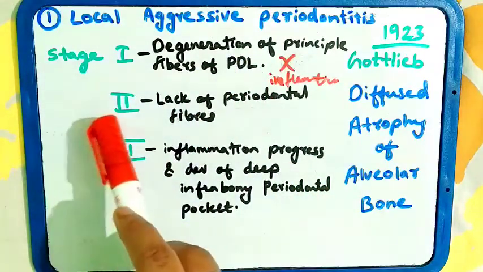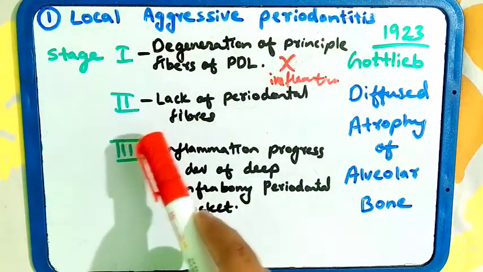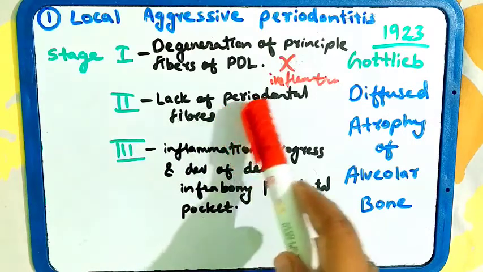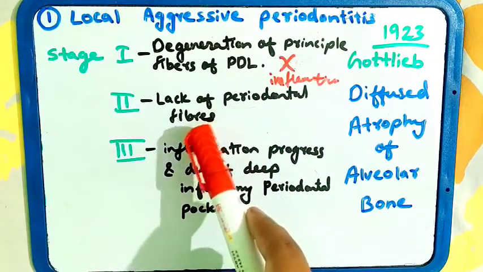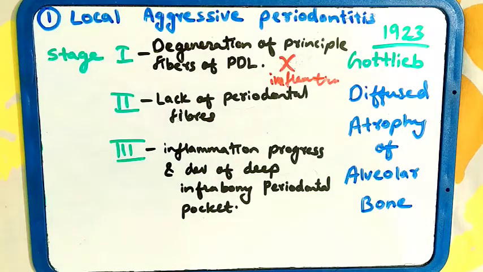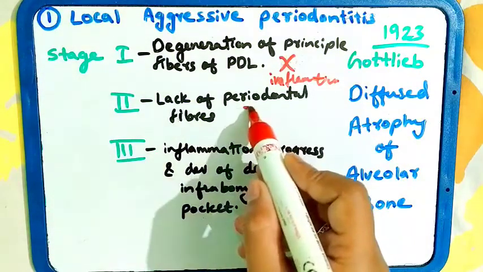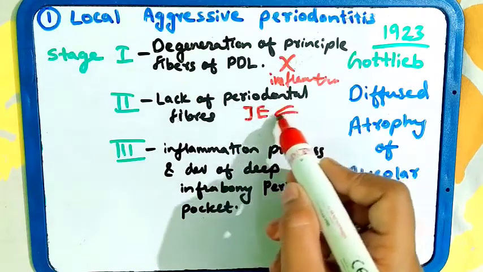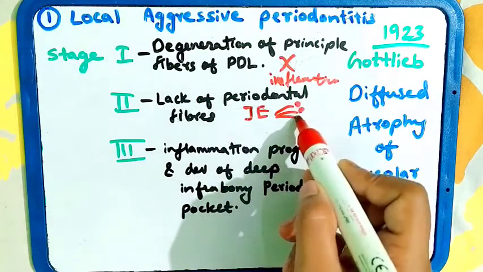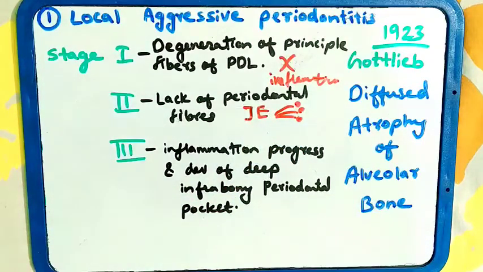In the second stage, he observed a lack of periodontal fibers, which results in rapid proliferation of the junctional epithelium. The junctional epithelium was rapidly proliferating in this stage.